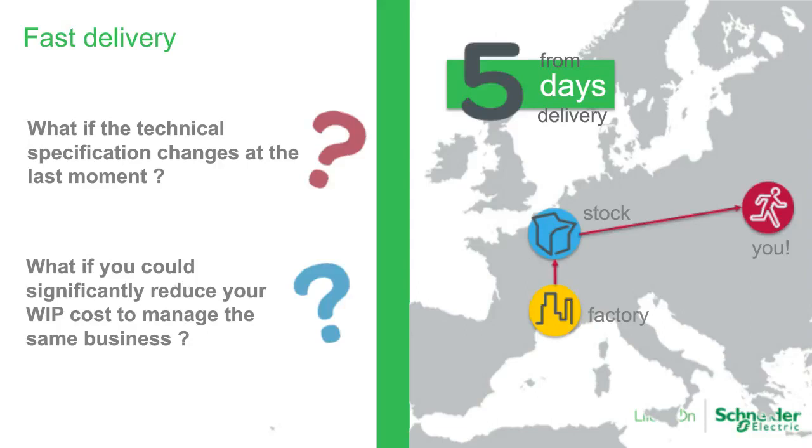At Schneider, we strongly believe that a shorter delivery time will help you to save a considerable and important amount of financial benefits in the way that you will save stock at your place, because we support it from the supply chain point of view with our own level of stock in different areas in the world. We are able to deliver you in 5 days, or from 5 days for sure, depending on the country that we deliver at the end. But these 5 days are a commitment that we take for the product that we store in our stocks.